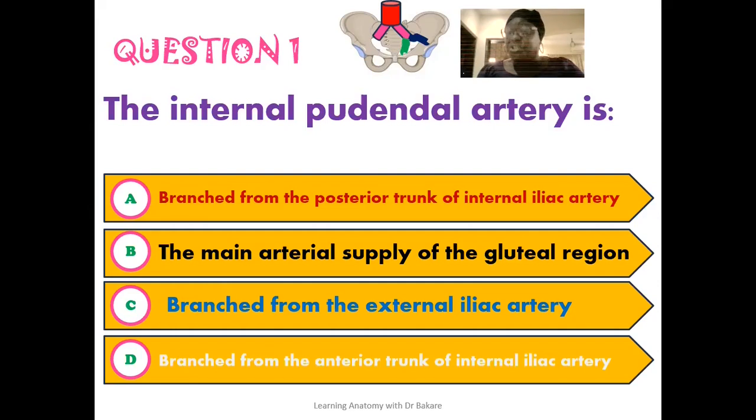Out of all these options, the correct option here is that the internal pudendal artery is branched from the anterior trunk of the internal iliac artery. We've highlighted this in our previous lecture on the internal iliac artery. In that lecture, we described the different branches of both the anterior and the posterior trunks of the internal iliac artery. If you've not checked that lecture up, please kindly go and do so. So the internal pudendal artery is branched from the anterior trunk of the internal iliac artery. This option is the correct option out of all the listed.